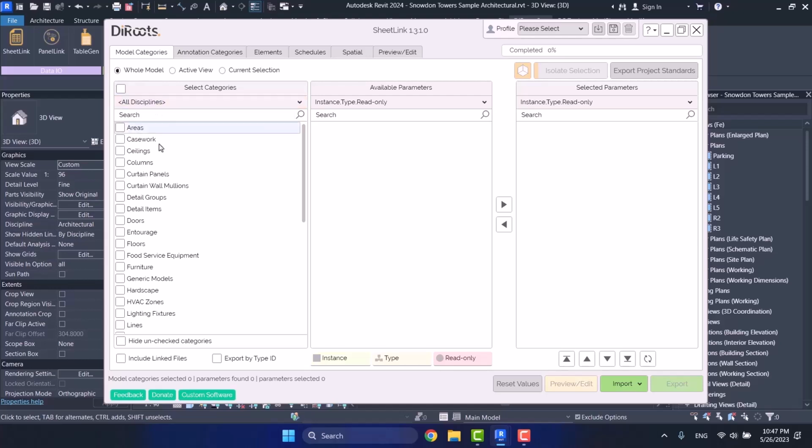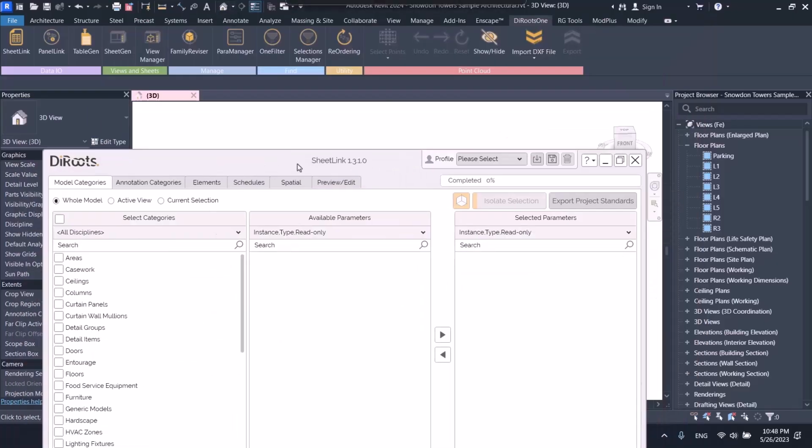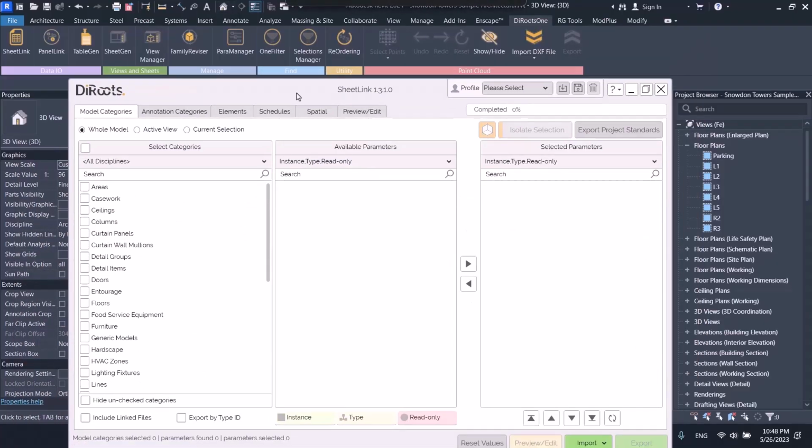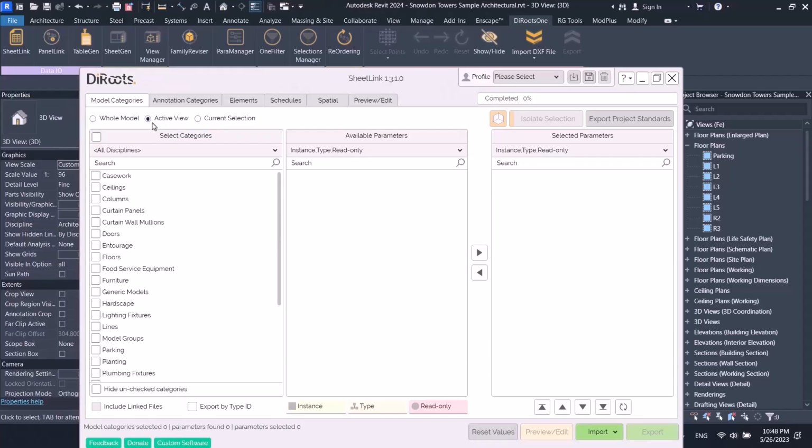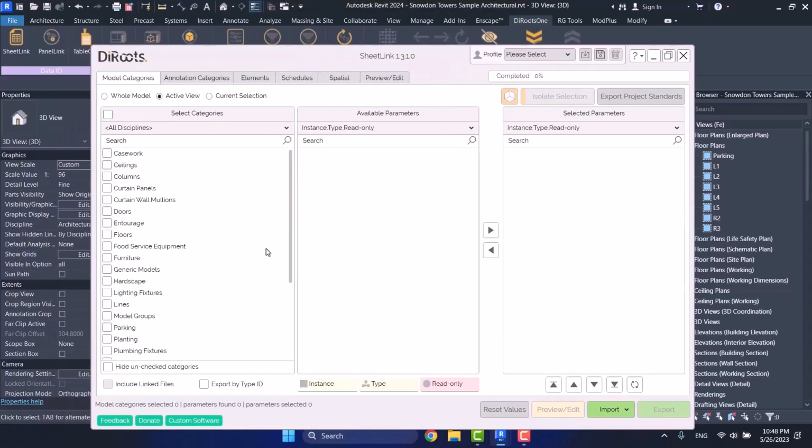Whole Model shows you all the categories that exist in this project, and you can select from it. Active View shows you those categories that are open at the time. Like here, this 3D model of mine is Active View. If I choose Active View, it shows me the categories that are now in the view that I am working on. Can you see its number has also changed?